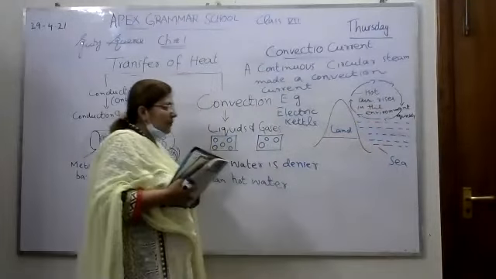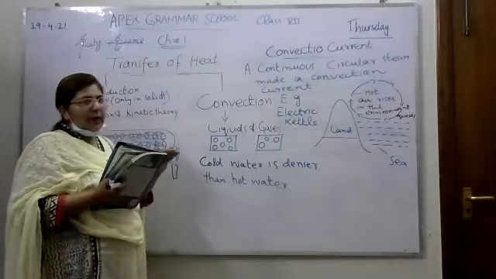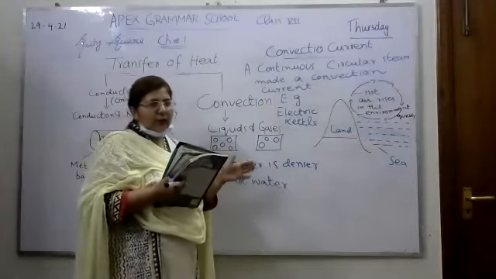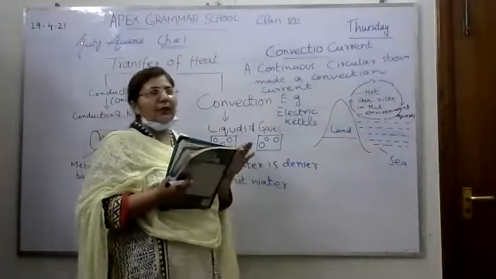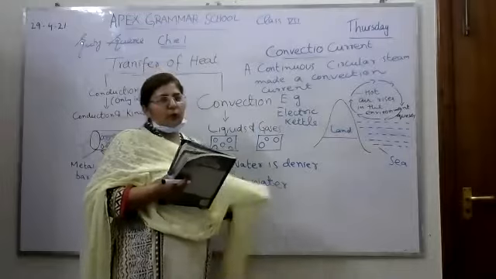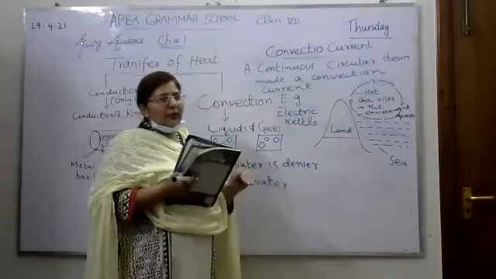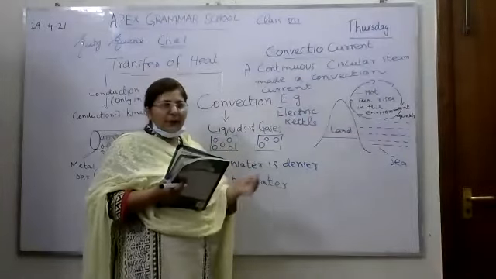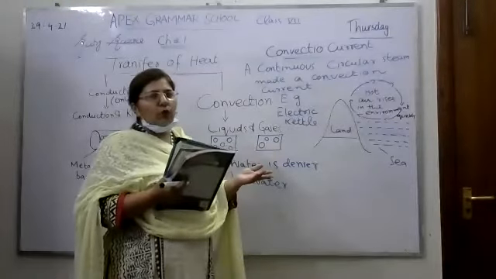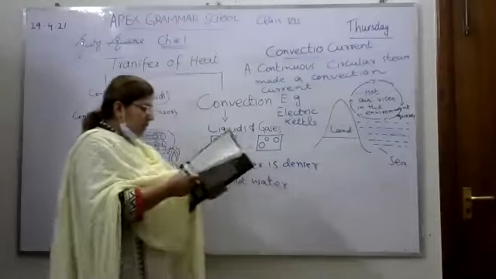Okay, sea breeze. And the third example I have given you is the heater. When we warm our rooms with a heater, our room is filled with dense air. So when we warm the room, the warm air replaces the cold air, and due to warm air, the whole room becomes hot.